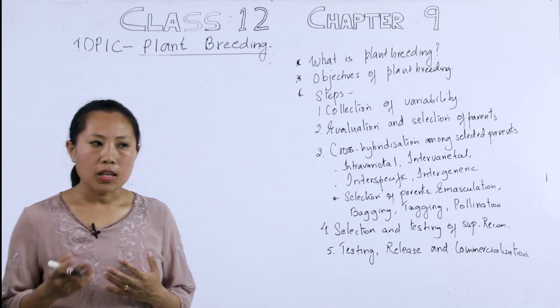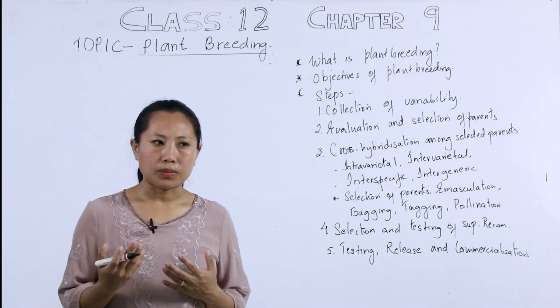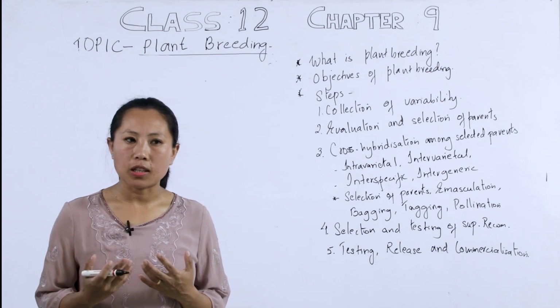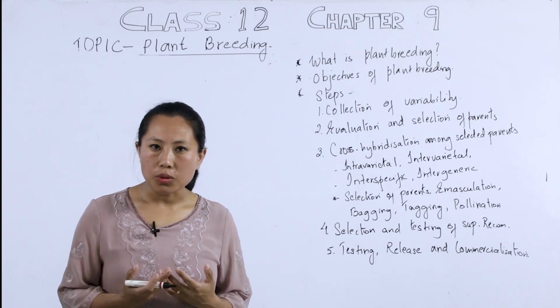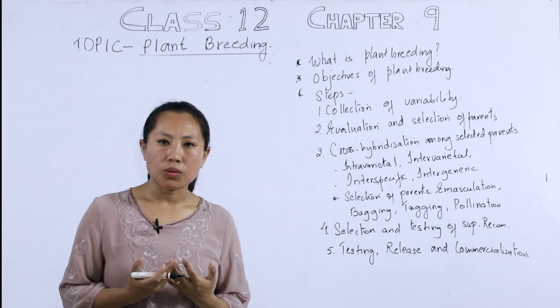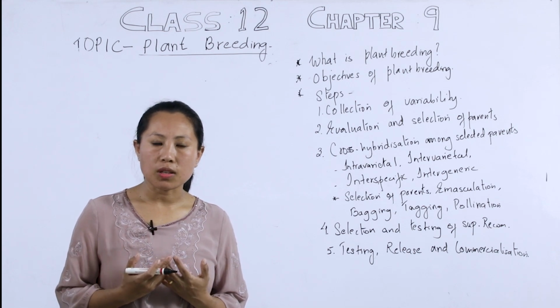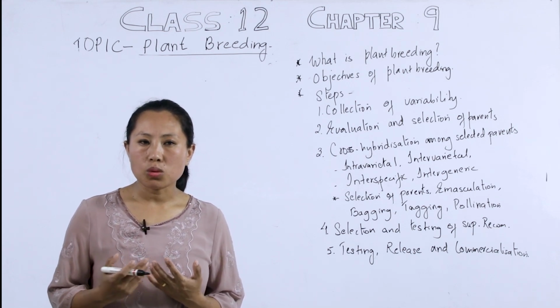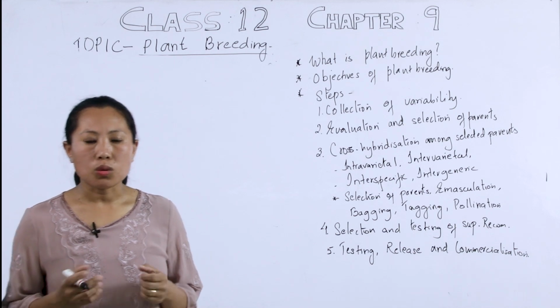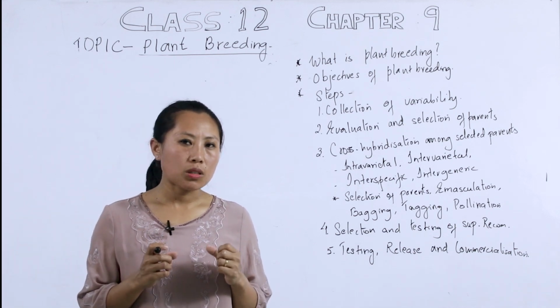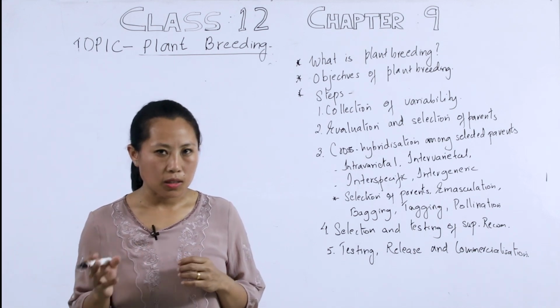And this has led to an increase in the production of food, which meets the demand of food, making the country not only self-sufficient in food, but also producing surplus of food. So this phase of tremendous increase in food production is known as the Green Revolution.